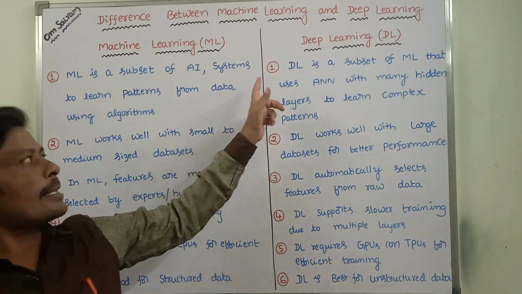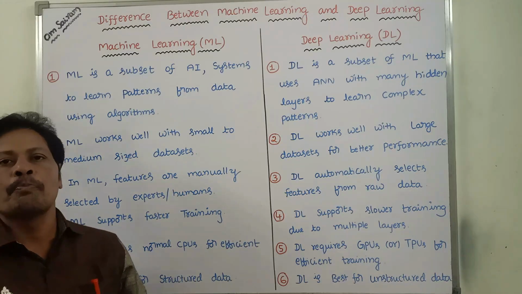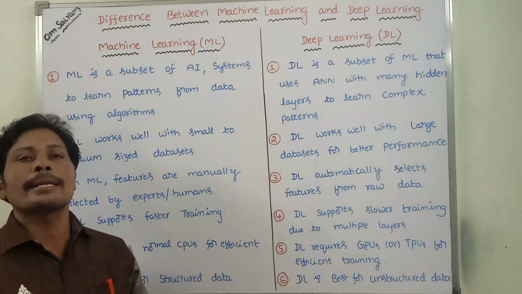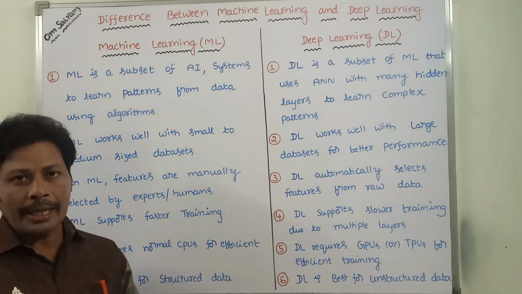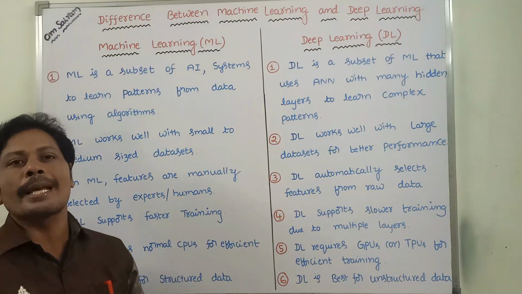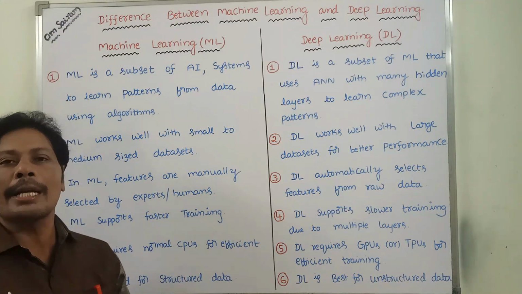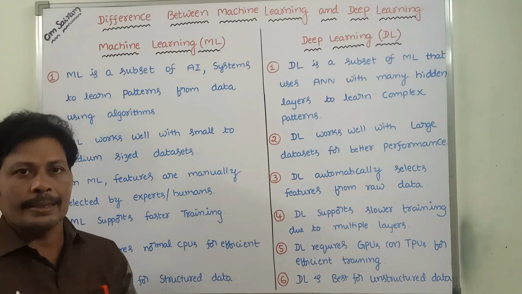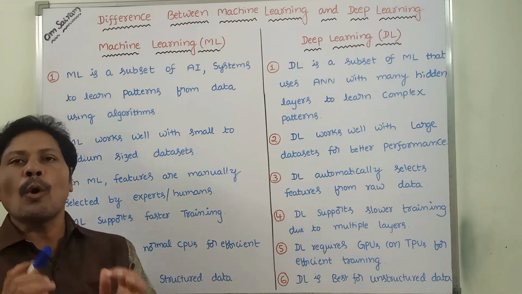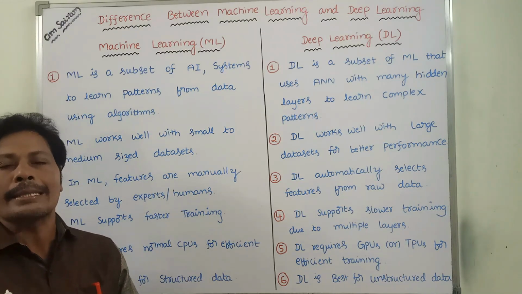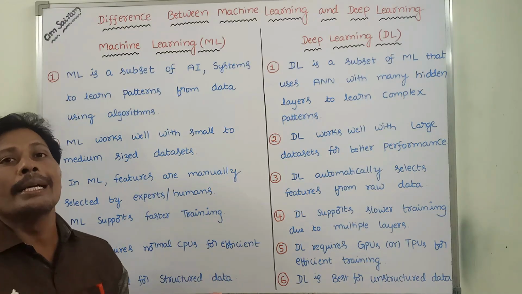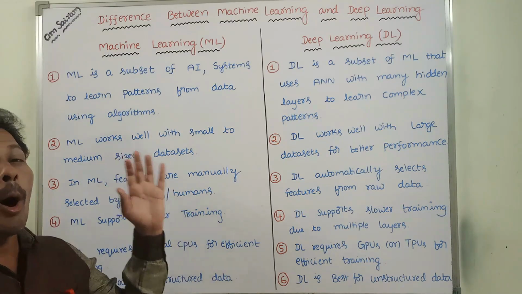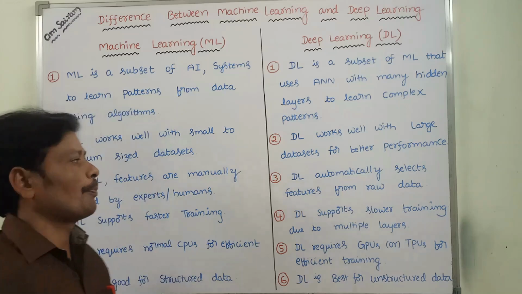Whereas in the case of deep learning, it is a subset of machine learning. Deep learning uses artificial neural networks with a large number of hidden layers. By using that large number of hidden layers, deep learning can learn complex patterns.